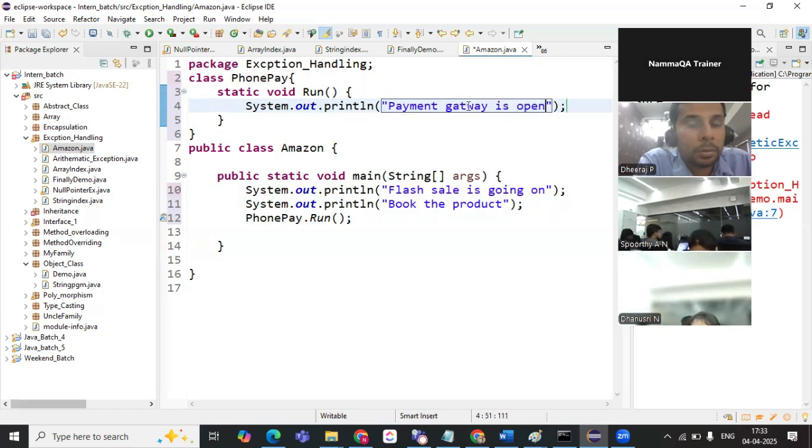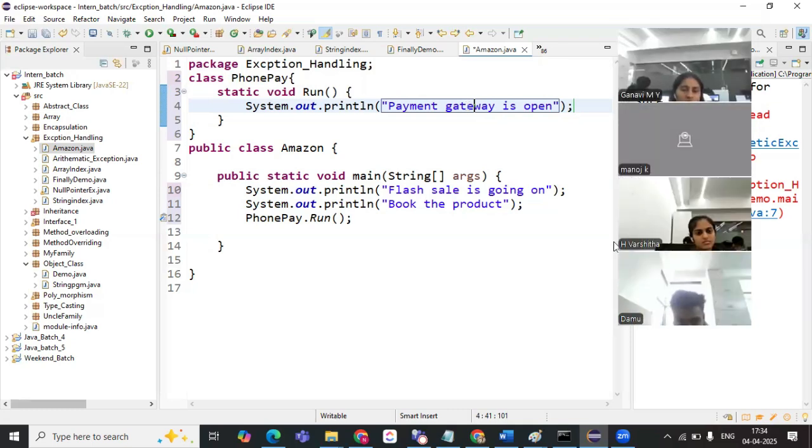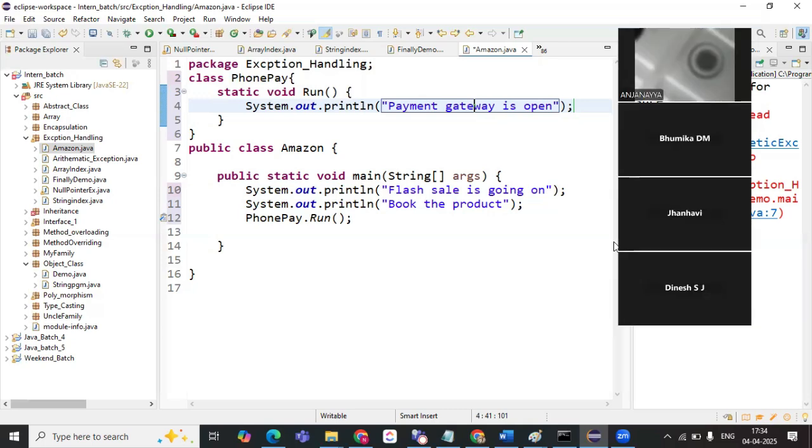So what do you mean by this payment gateway? Are you aware of this? Anybody here? Bhumika? What is this payment gateway?